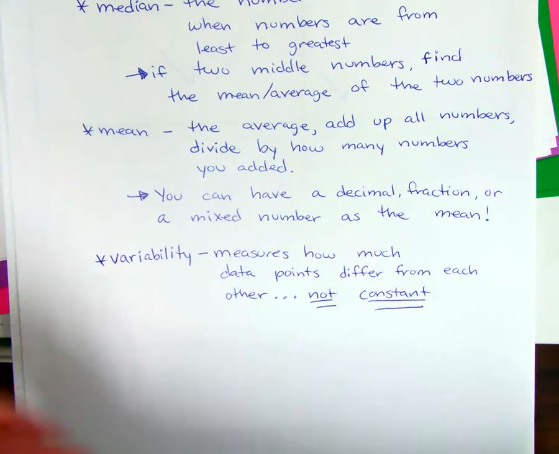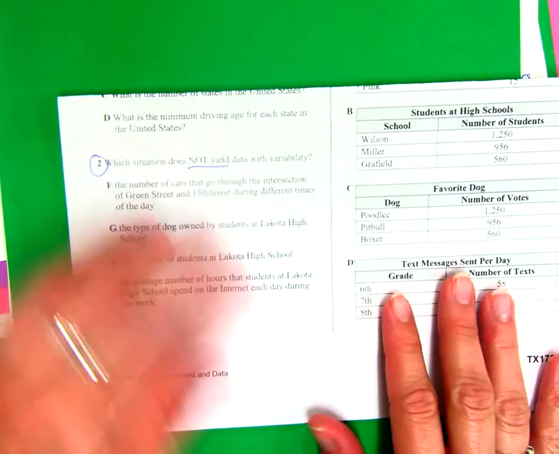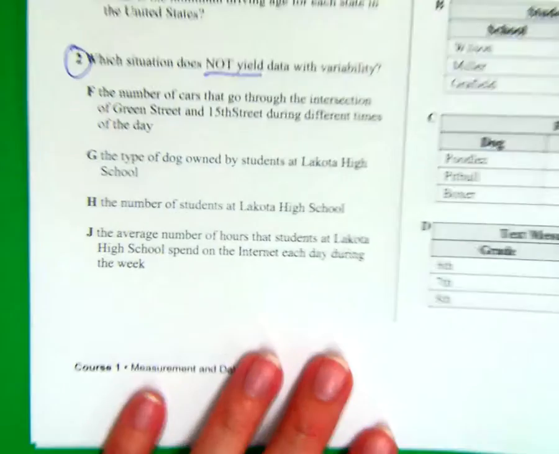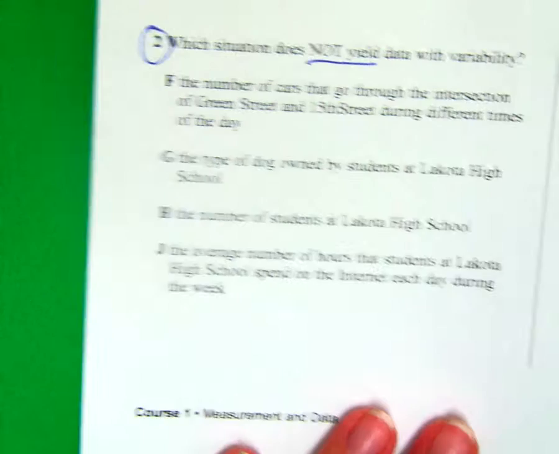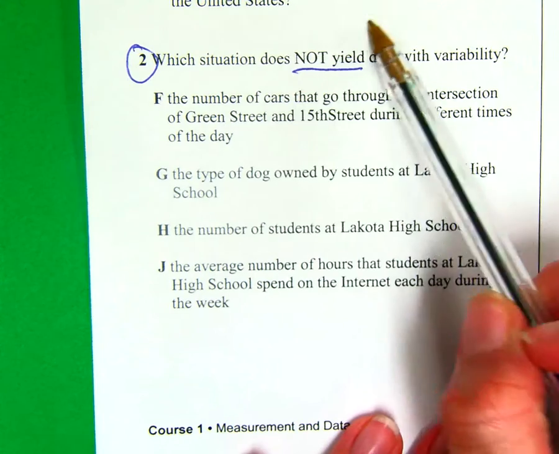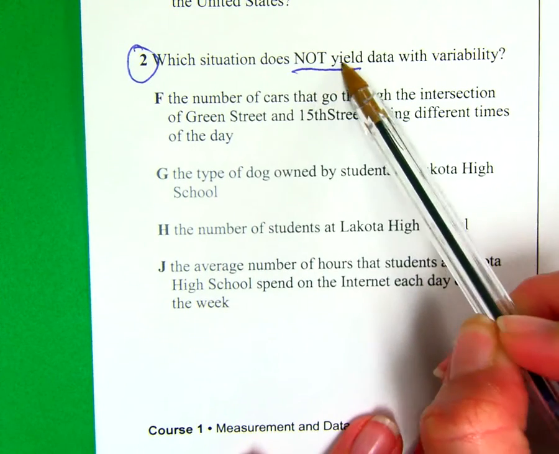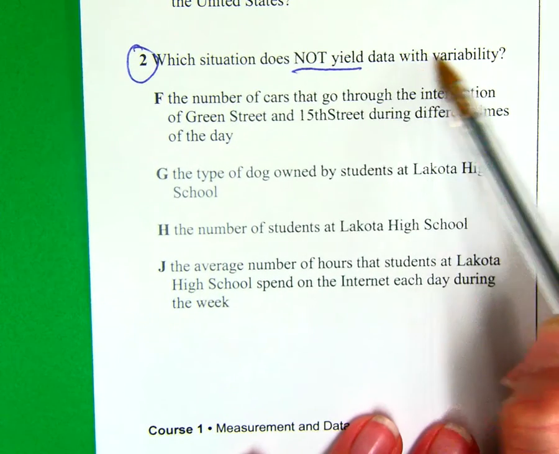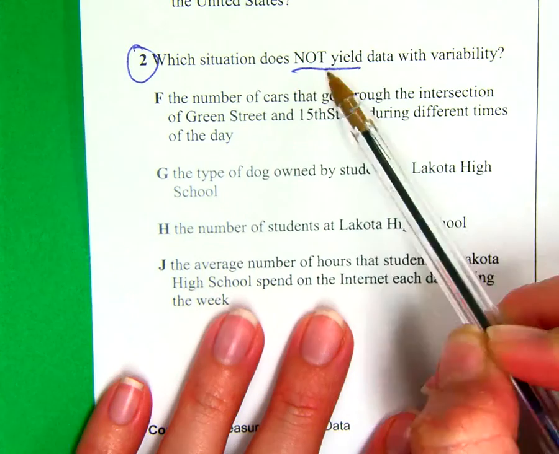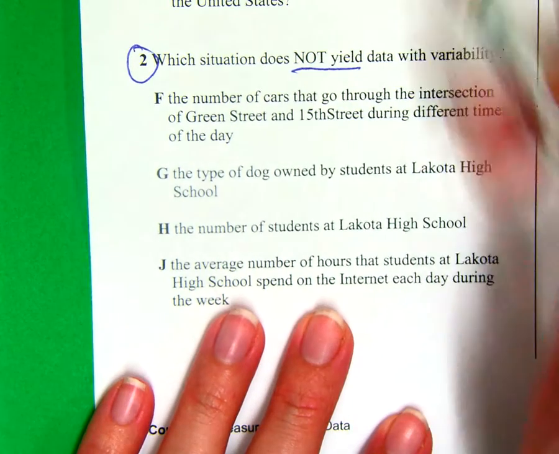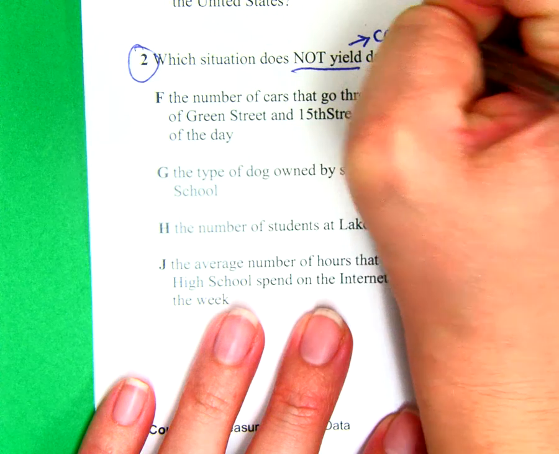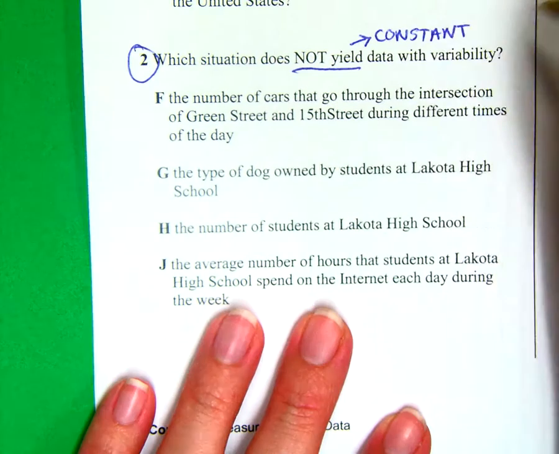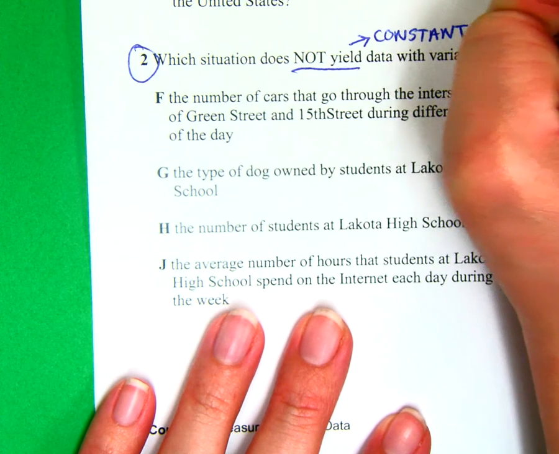And I wanted to look at an example with you for that. So let's look at our question here. You can possibly see a couple of questions like that. So let's look. Which situation does not yield variability? If it's not variable, that's another way of saying we want something that is constant. It's not changing.